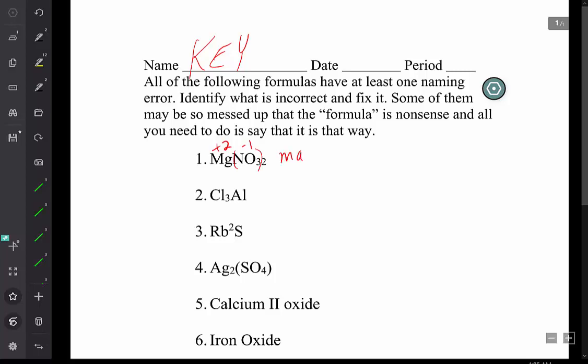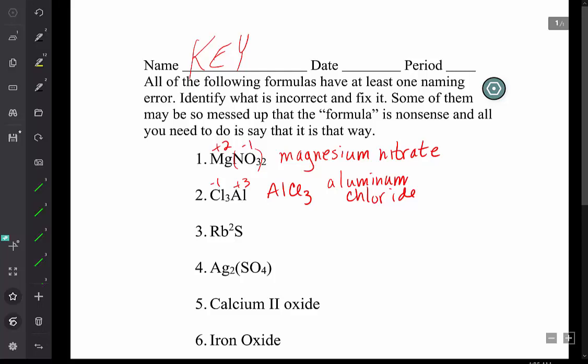And so the correct way to write that would be using the parentheses, and then that compound is known as magnesium nitrate. The cation must go first in the case of the aluminum and the chloride, and so the correct formula for that would be AlCl3, and the correct name aluminum chloride.